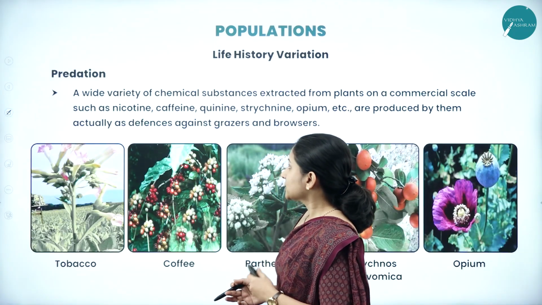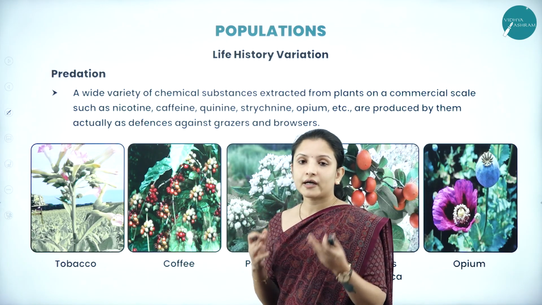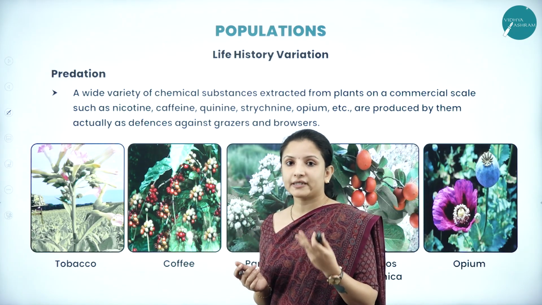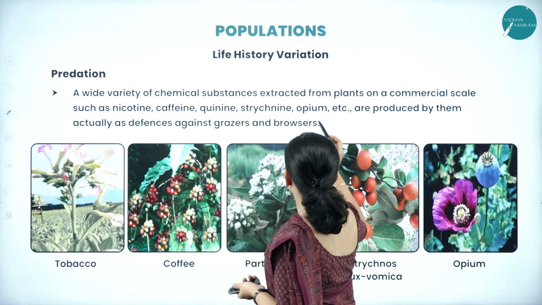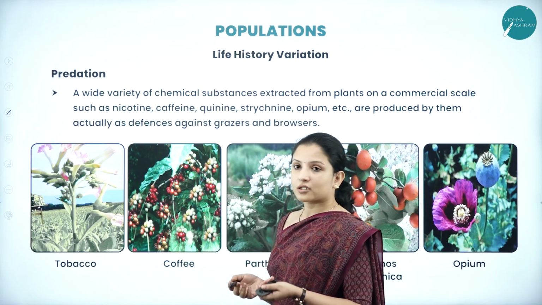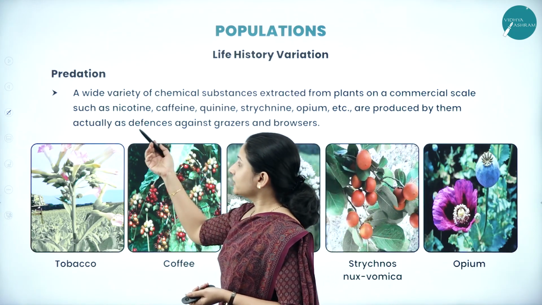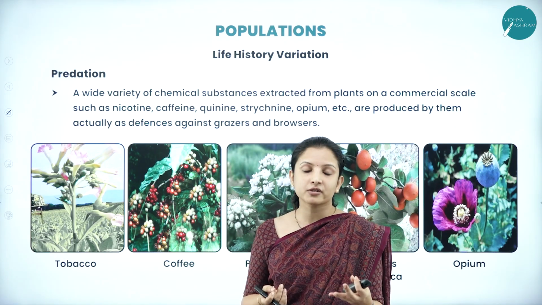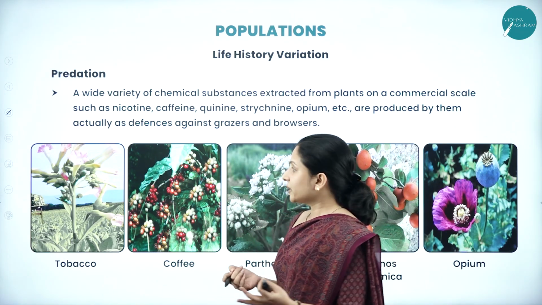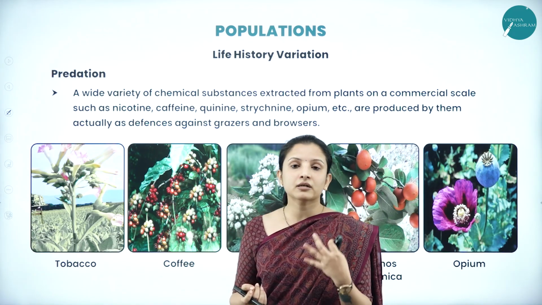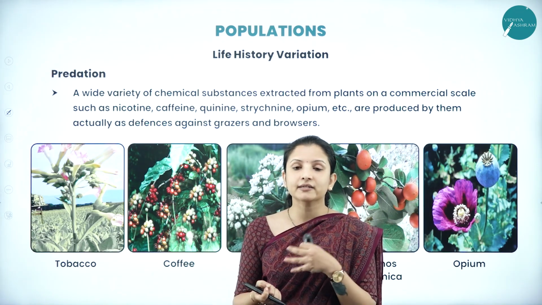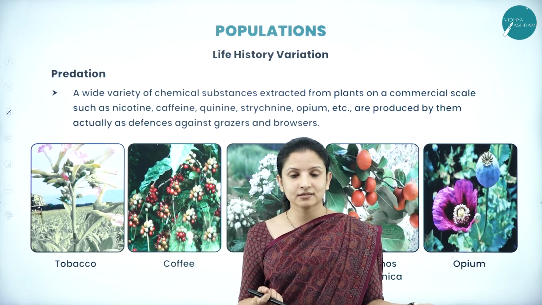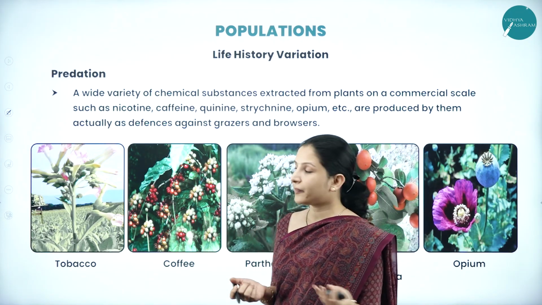Likewise, there are a lot of other chemical compounds produced by different plants that are extracted on a commercial basis, such as nicotine. Nicotine is extracted for commercial purposes, but apart from that, it also renders resistance to the plant against herbivores, insect pests and plant pathogens.